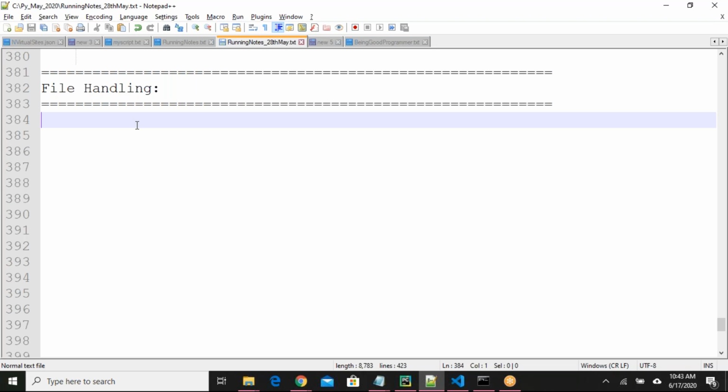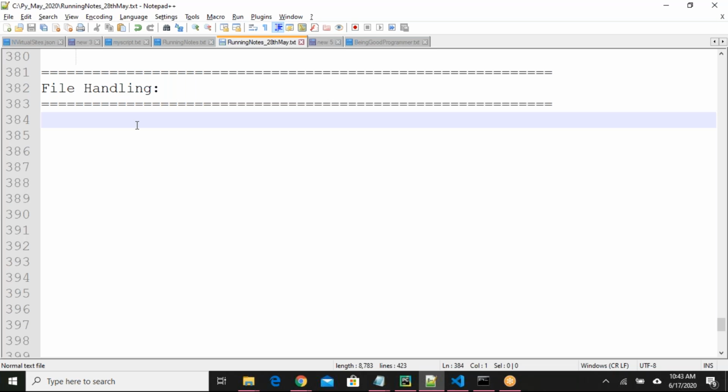Of course, there is one more thing called binary files, like images, videos, audio files. Those files we can also read as binaries, but that is a secondary thing, and it is rarely used. But text file creation, reading data from text files, and all, we use this concept regularly. Okay, so let us see some examples about that also.